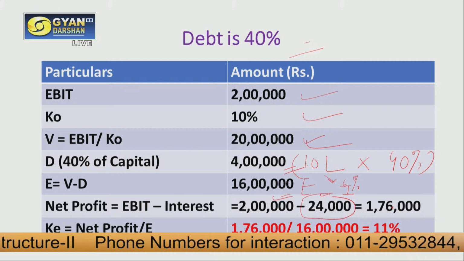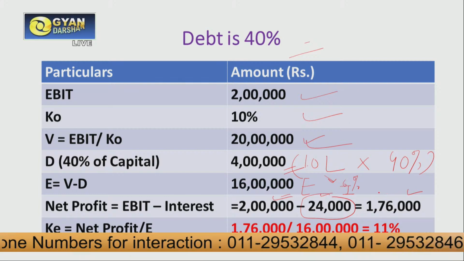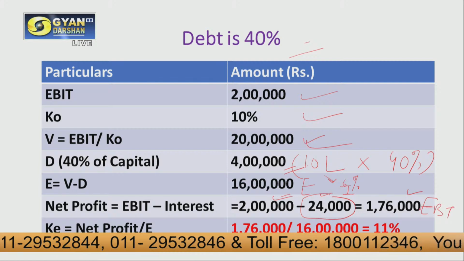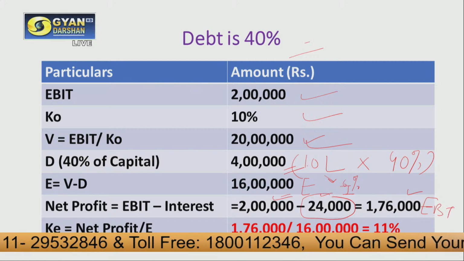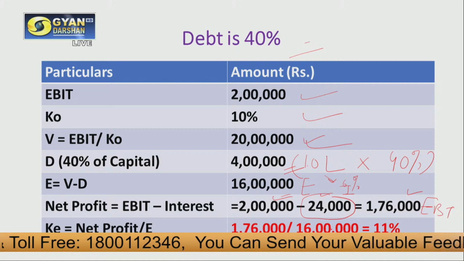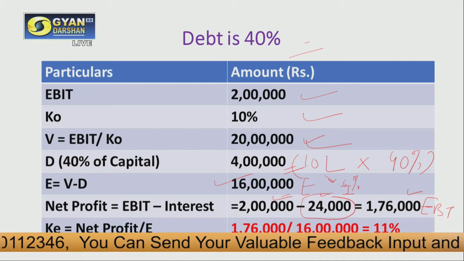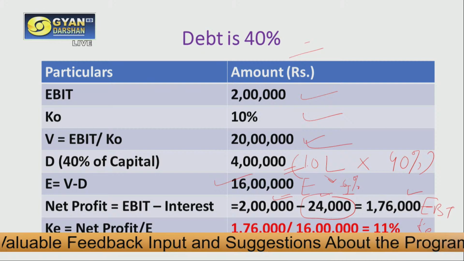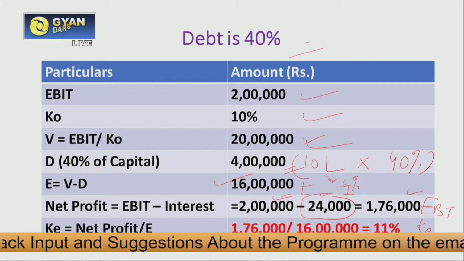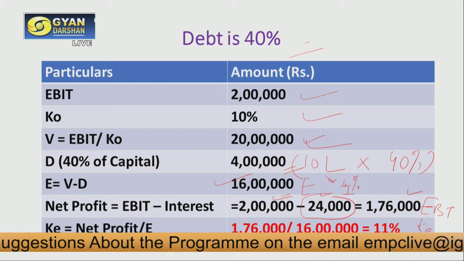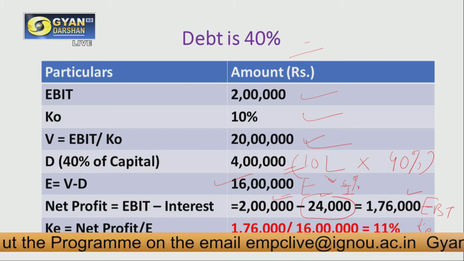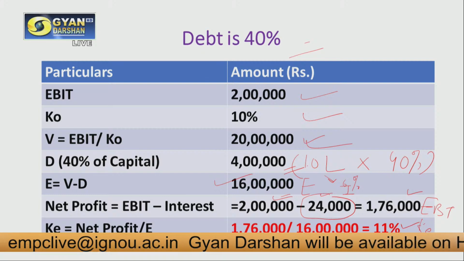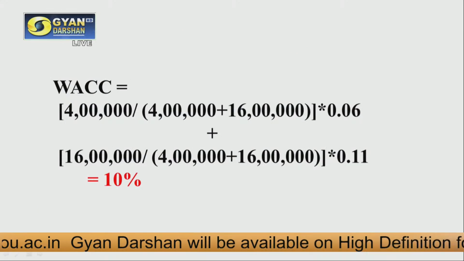So 2 lakh minus 24,000 gives us 1,76,000. This is our net profit, or we can call it EBT, that means earnings which are available for our equity shareholders. This 1,76,000 has to be divided by 16 lakh, that is the value of equity in this case. And we get the value of KE here, which is 11%. Now we put the rate of debt KD, which is 6% given to us, and 11% KE, which we just now calculated, in our equation for calculation of WACC.